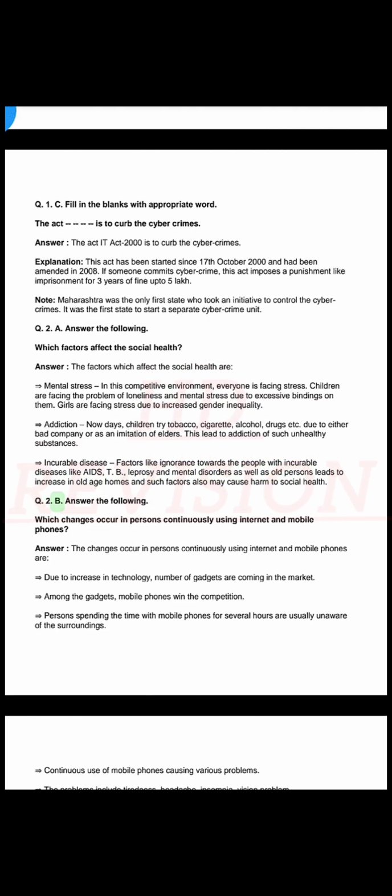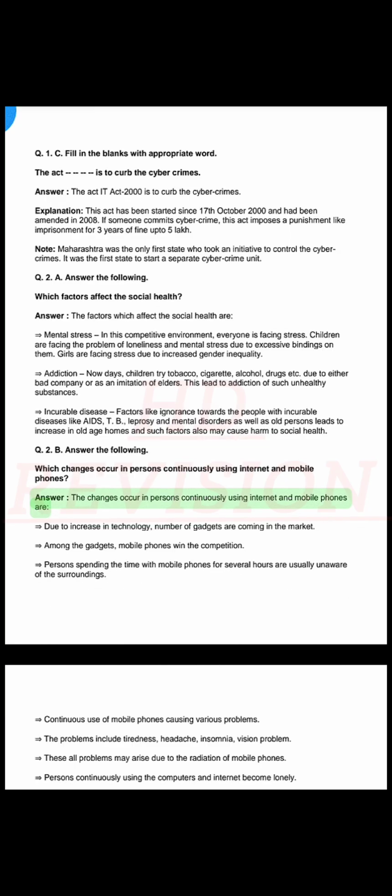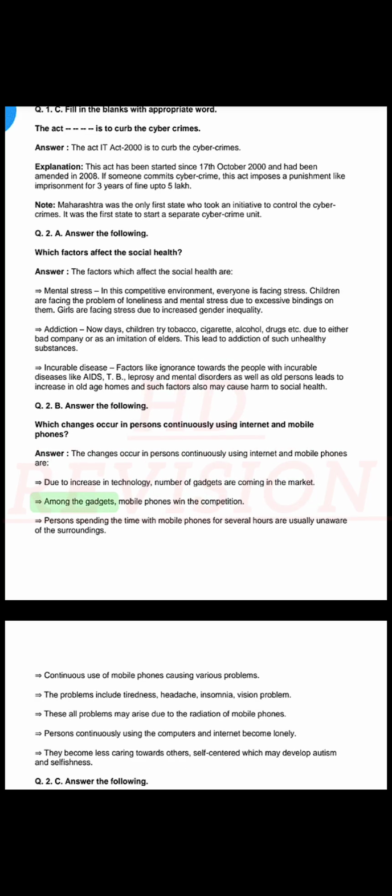Q. 2 B. Answer the following. Which changes occur in persons continuously using internet and mobile phones? Answer. The changes occur in persons continuously using internet and mobile phones are due to increase in technology. Number of gadgets are coming in the market. Among the gadgets, mobile phones win the competition.